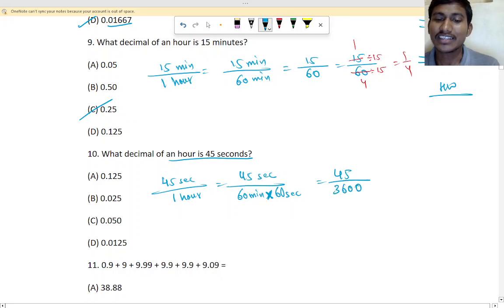It will be 60 sixties. 6 sixes are 36 and then 2 zeros as it is. Okay? So 36. So then you have to do it. So 45 divided by 3600. Okay, so will you try to do? You try to do. If you doubt, ask me tomorrow. Homework.